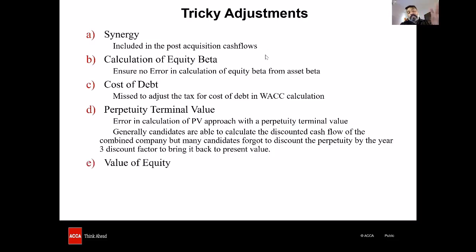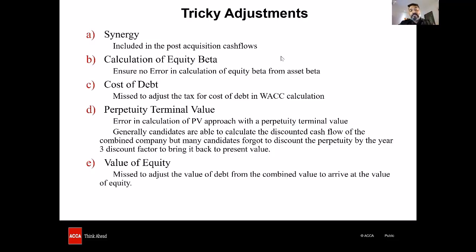And finally, the last thing is the value of equity. To arrive at the value of equity, please understand that you are supposed to reduce the value of debt. There are several cases where they miss adjusting the value of debt from the combined value to arrive at the value of equity.